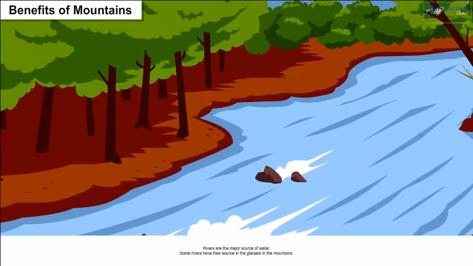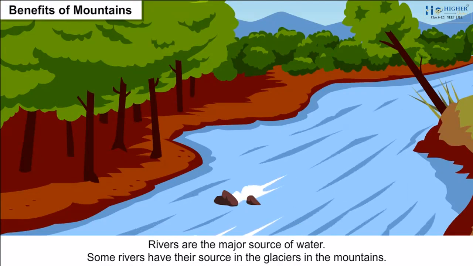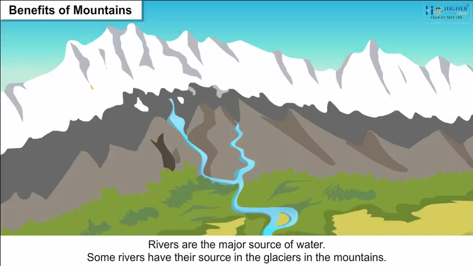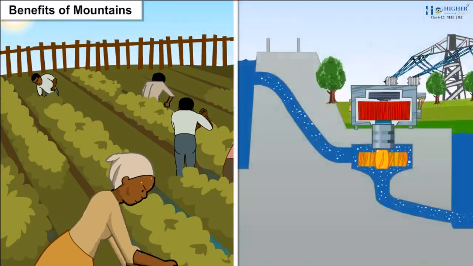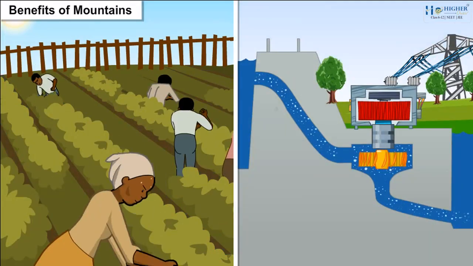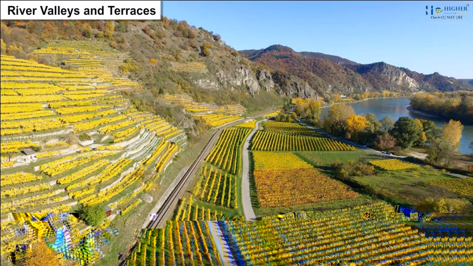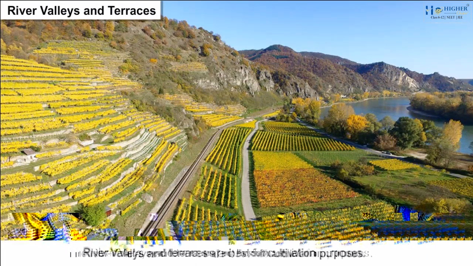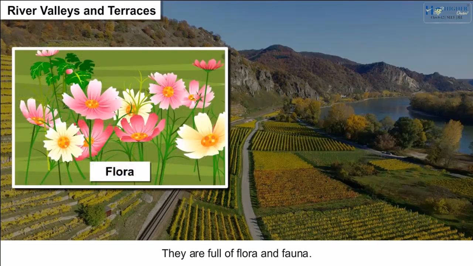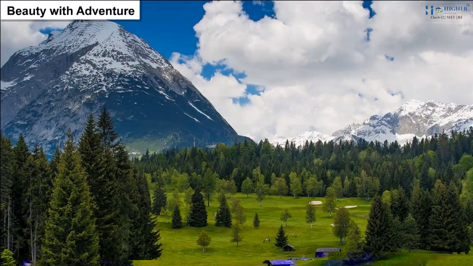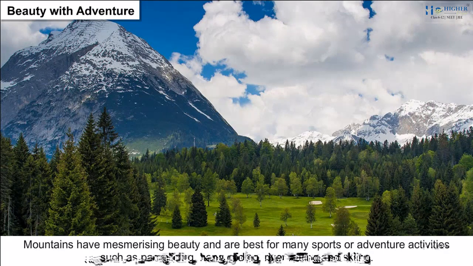Benefits of mountains. Rivers are the major source of water. Some rivers have their source in the glaciers in the mountains. This water is used for irrigation and production of hydroelectricity. River valleys and terraces. The river valleys and terraces are best for cultivation purposes. They are full of flora and fauna. Beauty with adventure. Mountains have mesmerizing beauty and are best for many sports or adventure activities such as paragliding.